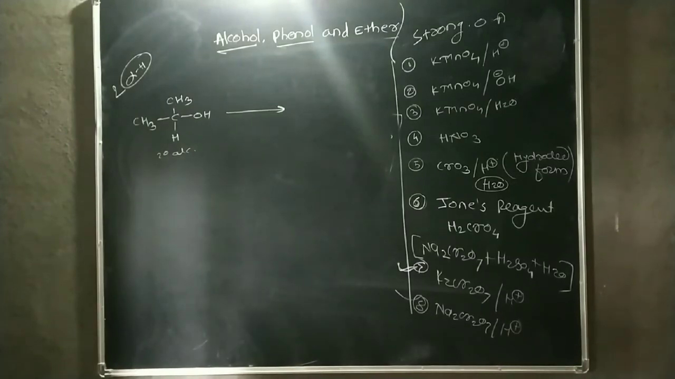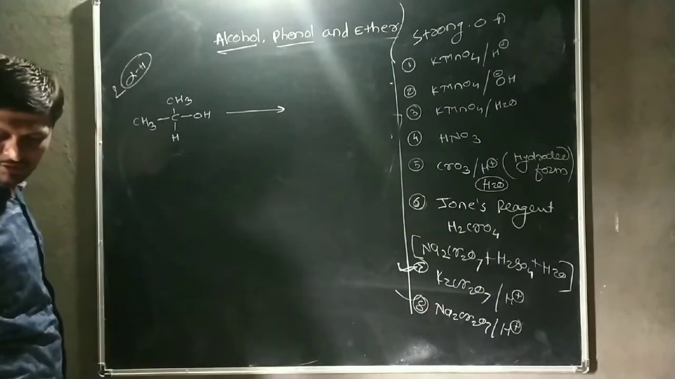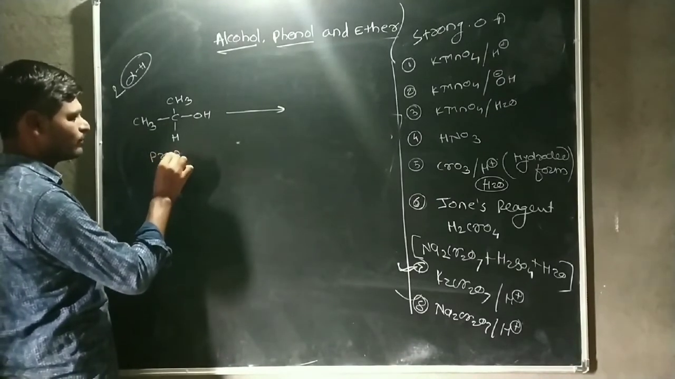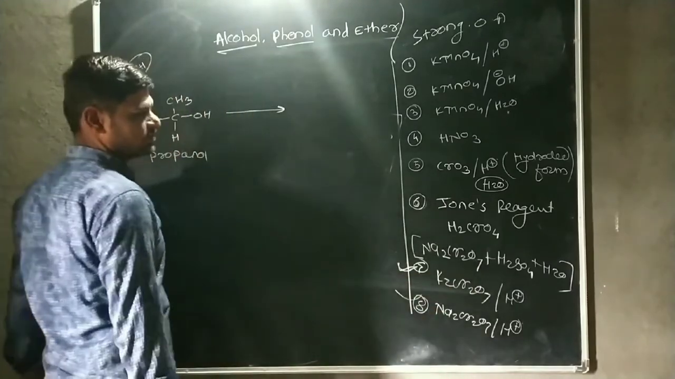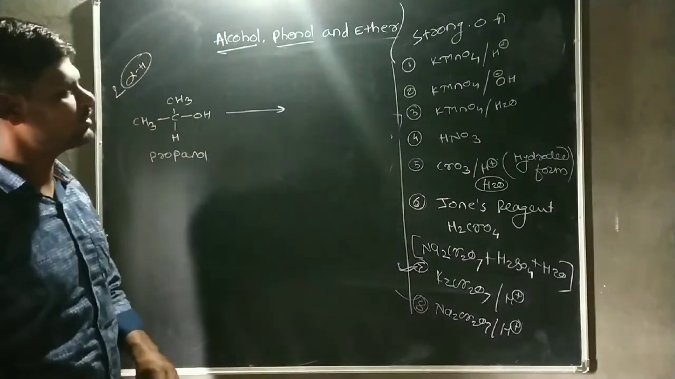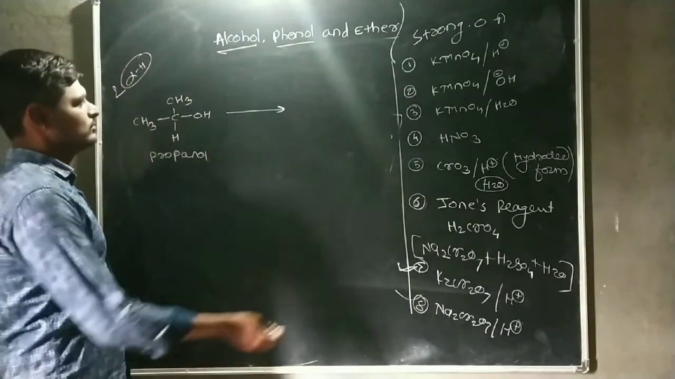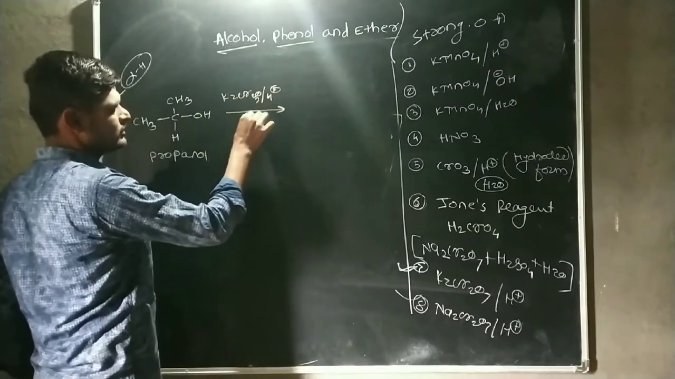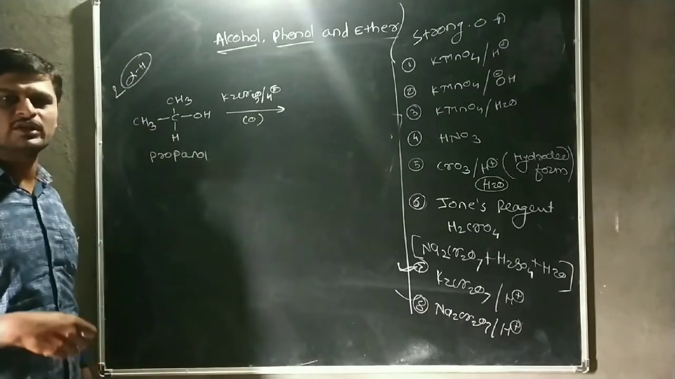This oxidation reaction is also carried out by using a strongest oxidizing agent. We can use K2Cr2O7 with H+, one of the strongest oxidizing agents, that is, K2Cr2O7 in acidic medium. The secondary alcohol, propanol, undergoes the oxidation reaction easily.